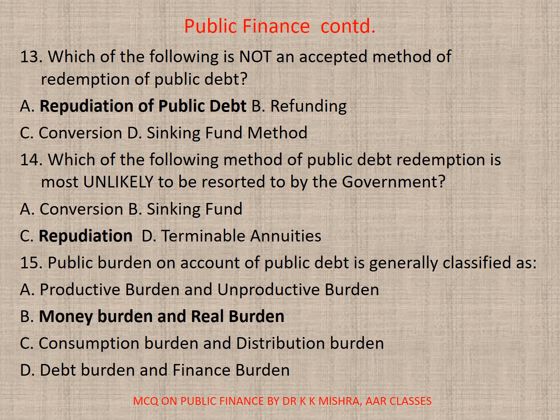Repudiation. 15. Public burden on account of public debt is generally classified as, the correct option is B. Money burden and real burden.